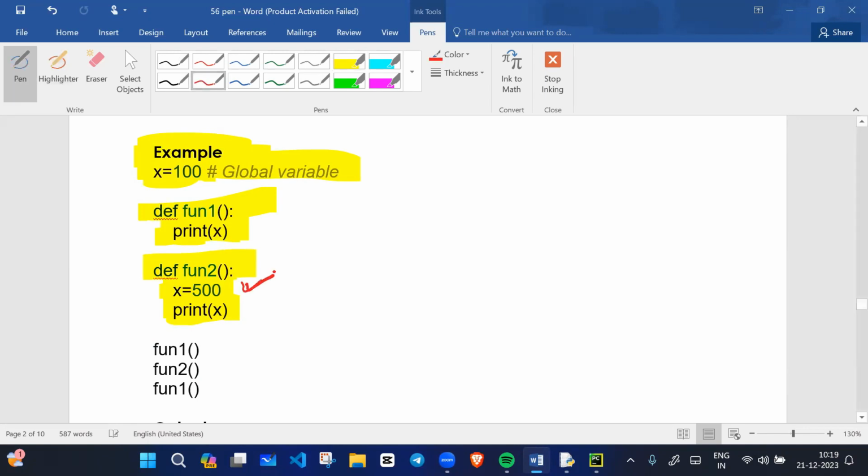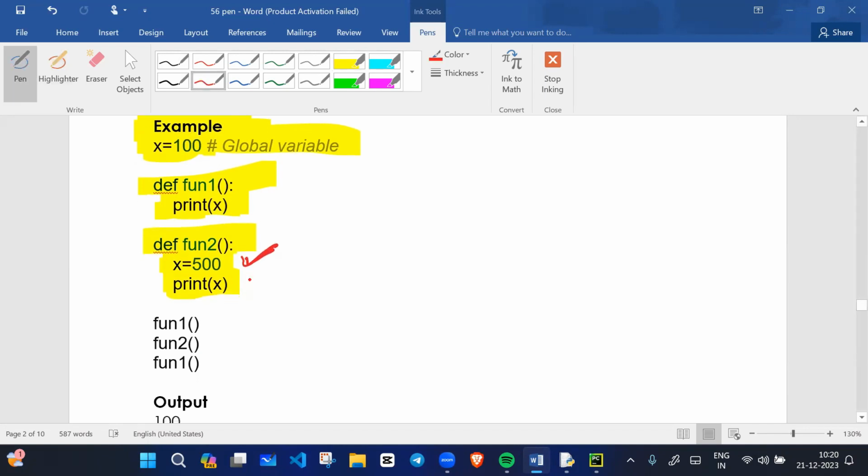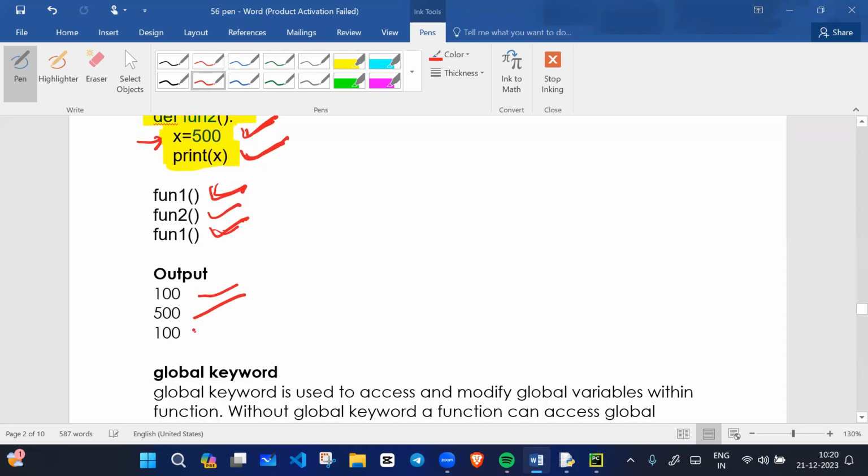It will print the local data. If I call f1, the global value of x will print. If I call f2, the local x value, which is 500, will print. If I again call f1, 100 will print again. This statement cannot update the global variable data, correct? So 100, 500, and 100 are printing.